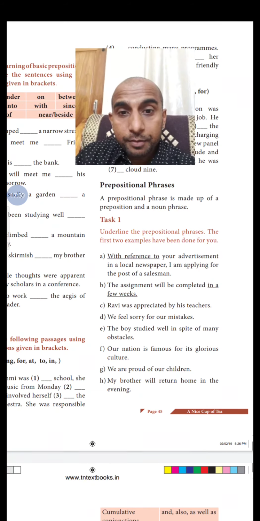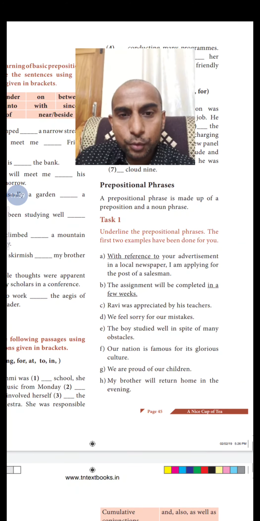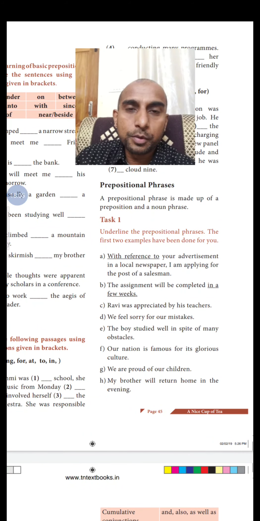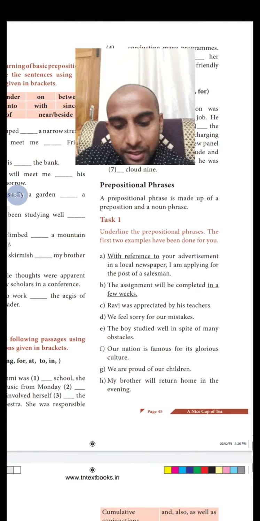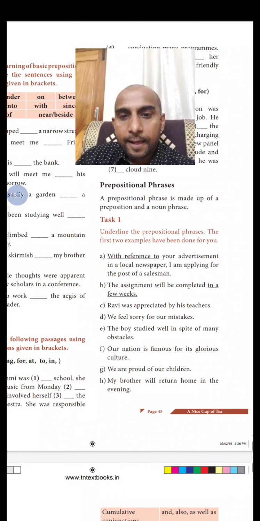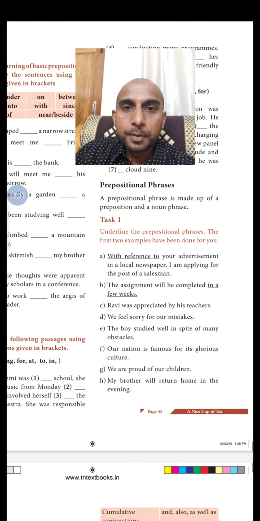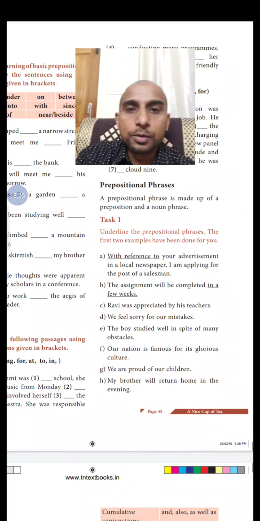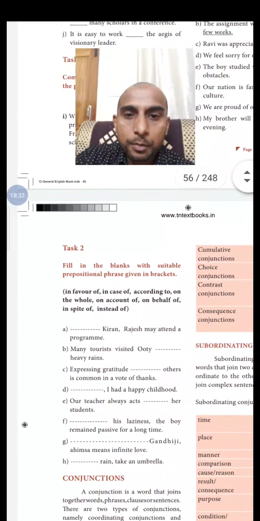So in spite of many obstacles. In spite of is one preposition. In spite of many obstacles is the noun phrase. Then, our nation is famous for its glorious culture. For its glorious culture, you can underline. For is the preposition. Its glorious culture is the noun phrase. Then G, we are proud of our children. So here of our children is the prepositional phrase. And the last one given is, my brother will return home in the evening. So the prepositional phrase here is in the evening. Good. So we have finished task number 1 here.